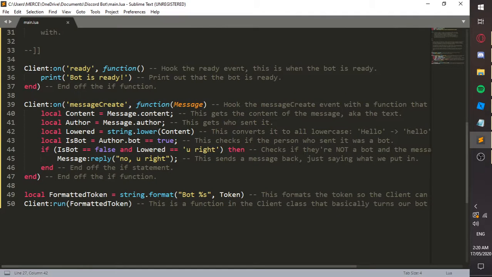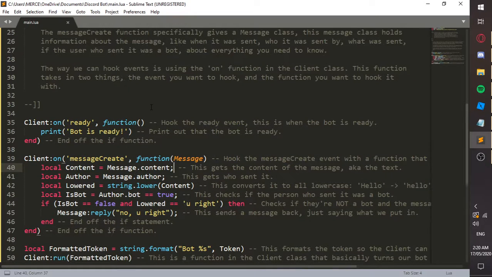And then it passes in like so. Content is a property of the message object or class. You can call it either way, but generally when you're talking about the class itself, you call it class. When you're talking about an instantiated version of the class, it's commonly known as an object.